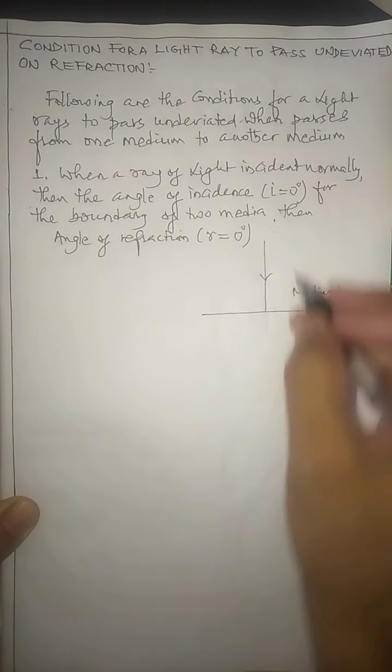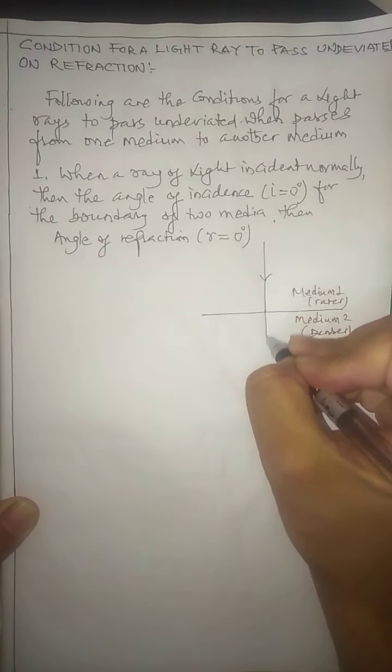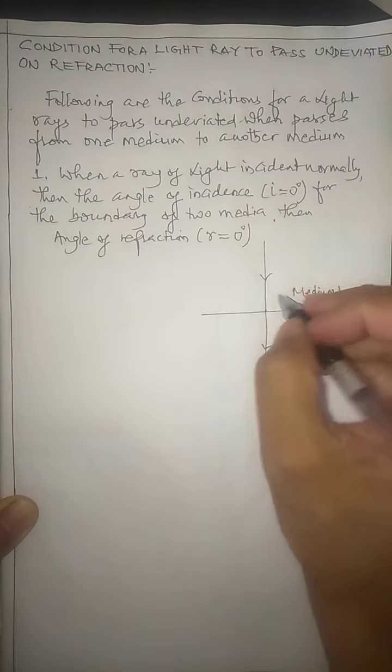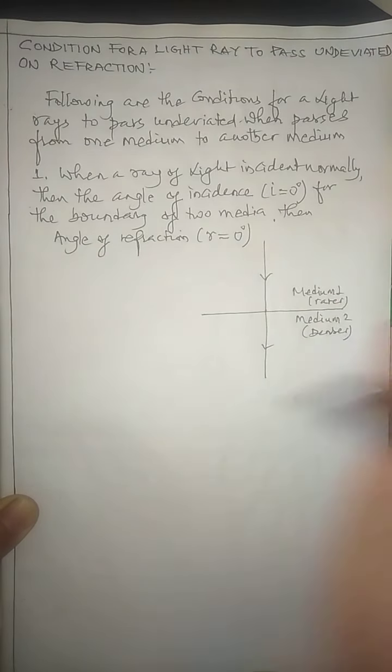When the ray of light is incident normally, this ray of light goes straight. In this case you can see the light passes from rarer to denser medium, and although the speed of light changes, the path of light will not change. It goes straight only. So this is one of the conditions where the light will not change its path even if the light is incident from one medium to another medium.